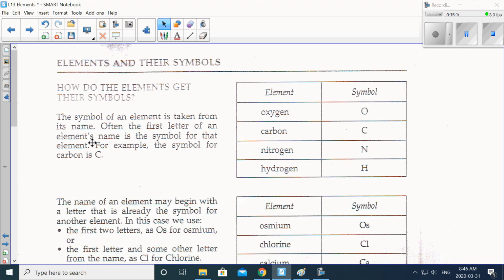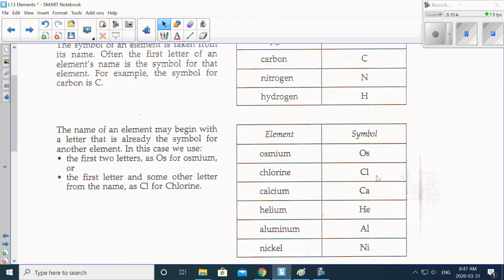So one of the other videos talked a little bit about this. Elements and their symbols. How do the elements get their symbols? The symbol of an element is taken from its name. Often the first letter of an element's name is the symbol for that element. For example, the symbol for carbon is C. So here are some examples where it's just the first letter of the name: oxygen, carbon, nitrogen, hydrogen. O, C, N, and H.